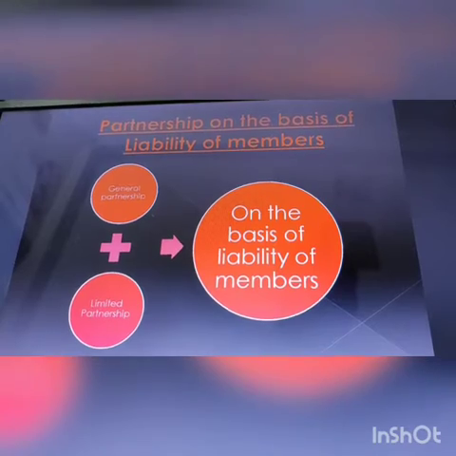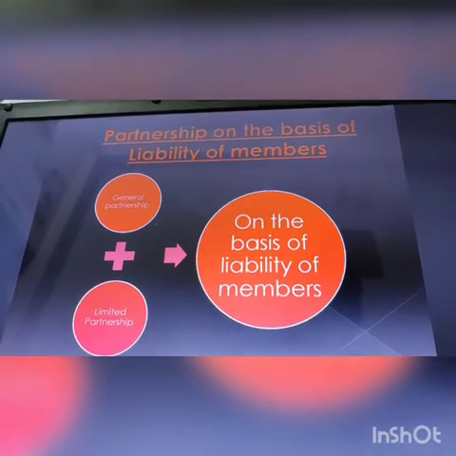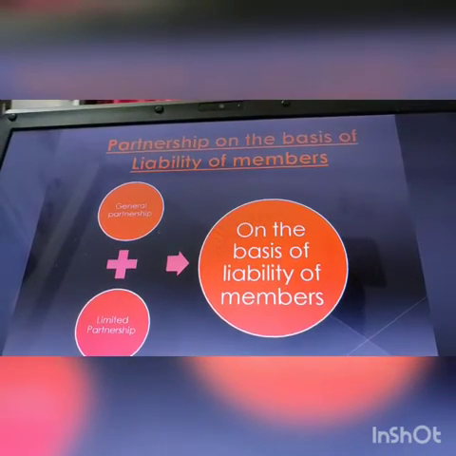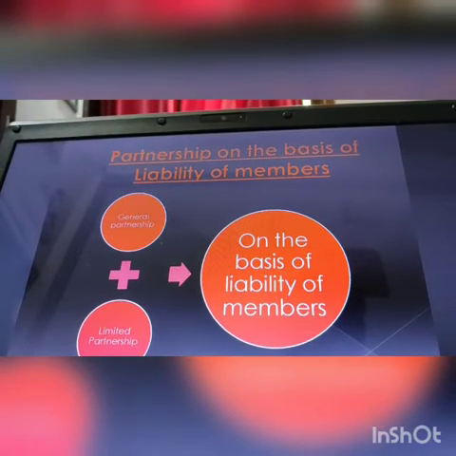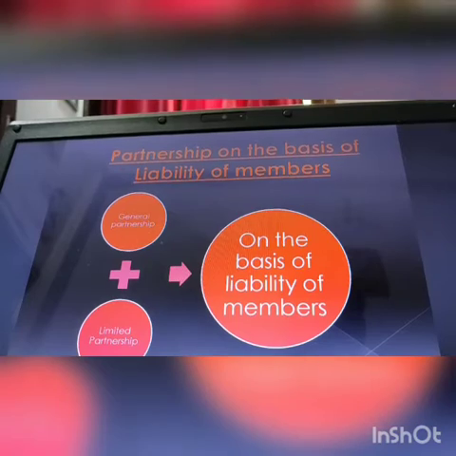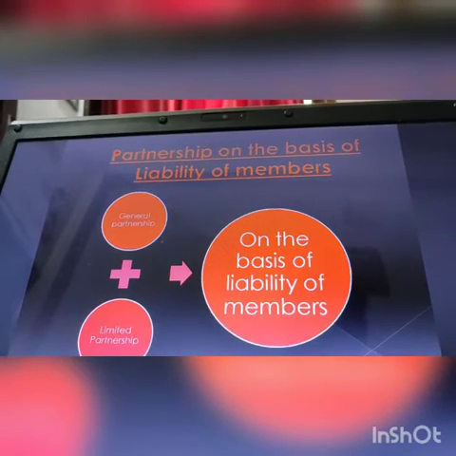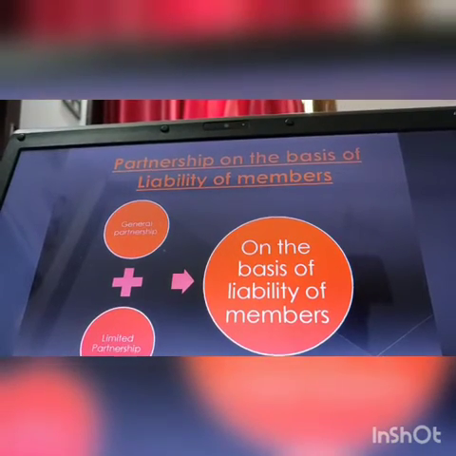Each partner of a general partnership can actively participate in the activities of the firm. Mostly in India, all the partnerships are general partnership firms.